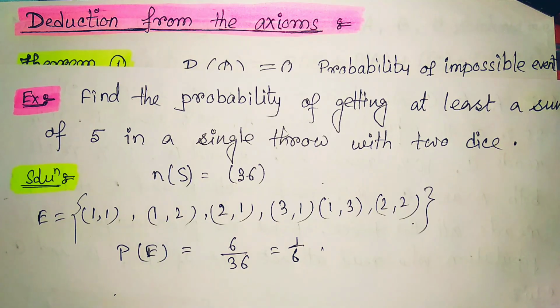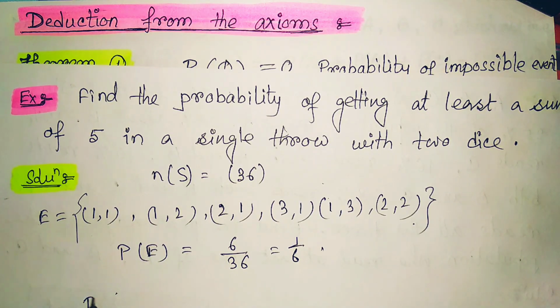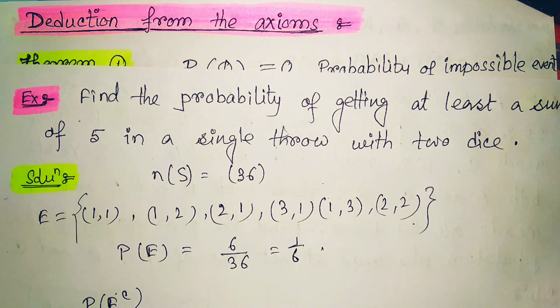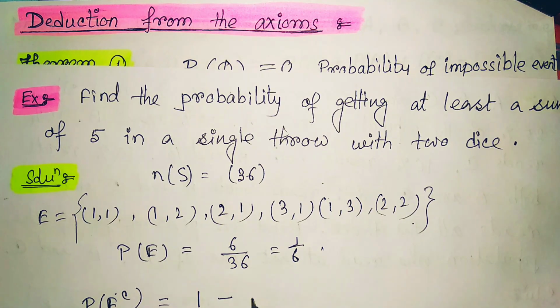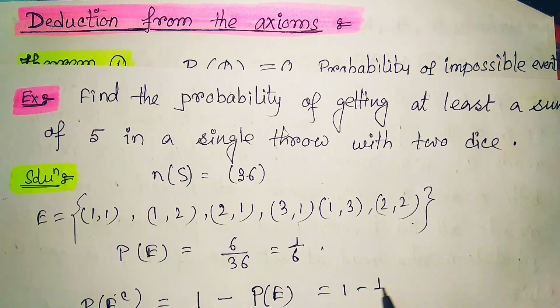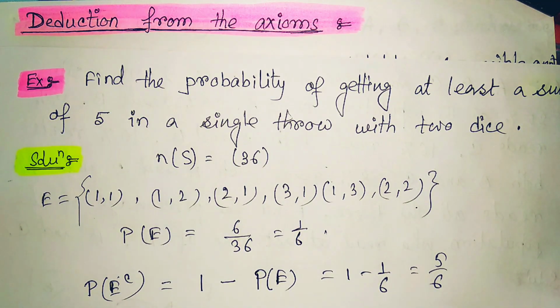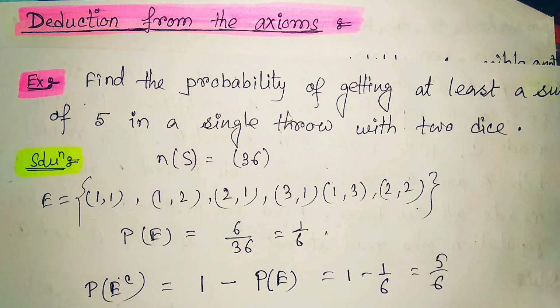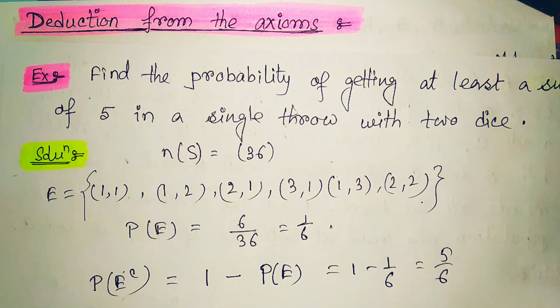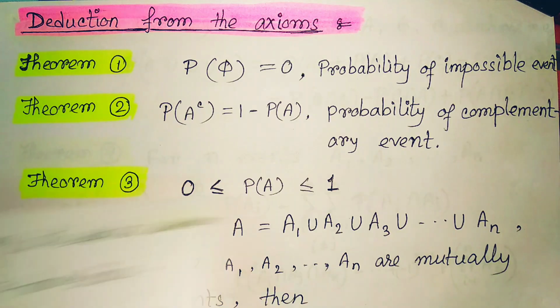If we find the probability of E complement, we can write it as 1, the total probability, minus the probability of E, so it is 1 minus 1 upon 6, which is 5 by 6. So this is the probability of getting at least a sum of 5 in a single throw with 2 dice. In this way we can use the complement of an event to get the probability.